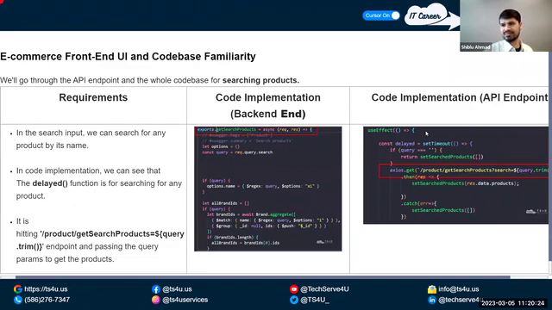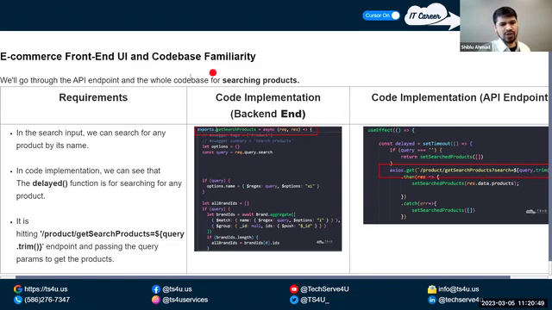Searching product. Of course, in any application you go, search is very important. On the e-commerce, you search the product, you search your order, you search a product to delete your order, so many things. So there is an API. That's the backend logic, and this is the front-end implementation.